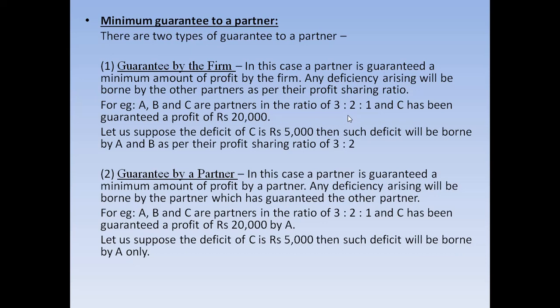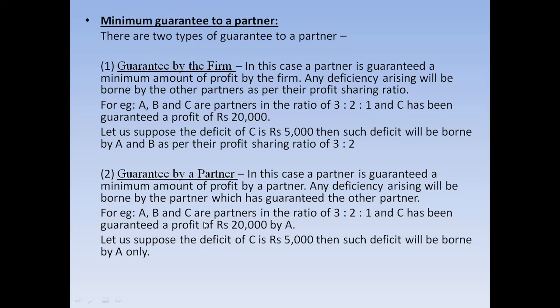Now, guarantee by a partner. This is much simpler than guarantee by the firm. In this case also, I have used the same example as before. A, B, and C are the partners in the same ratio, and C was guaranteed a minimum amount of profit, that is 20,000, as before. But in case of the guarantee by a partner, it will be guaranteed by a certain partner. C has been guaranteed a minimum profit of rupees 20,000 by A.